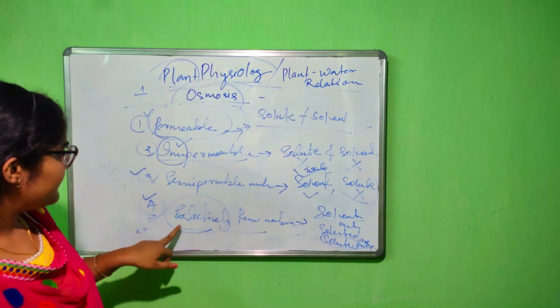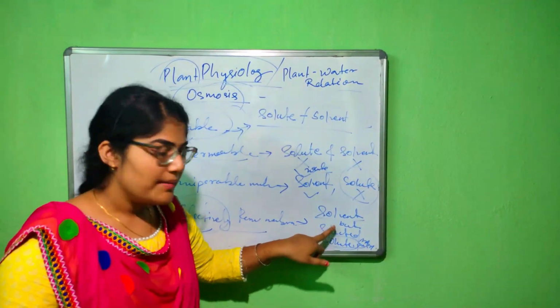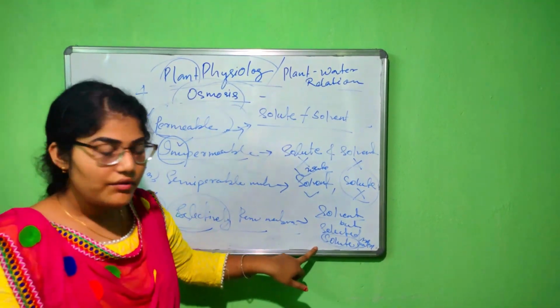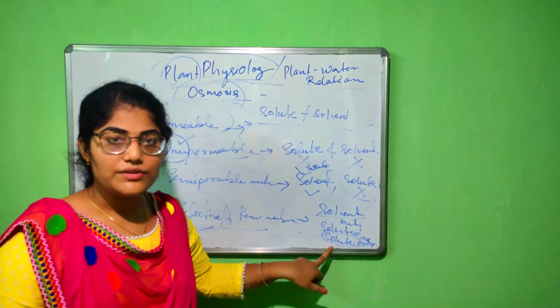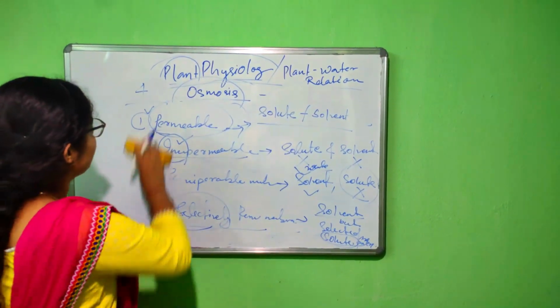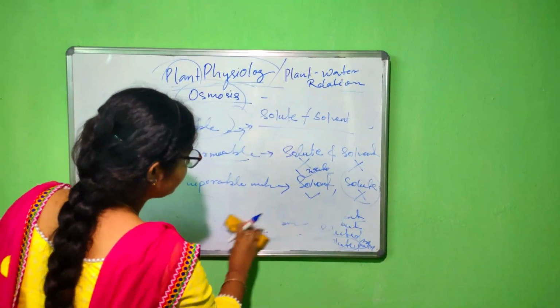In the fourth type, the selectively permeable membrane, solvent can pass but the membrane allows only the selected solutes. Okay. So this is all about osmosis.